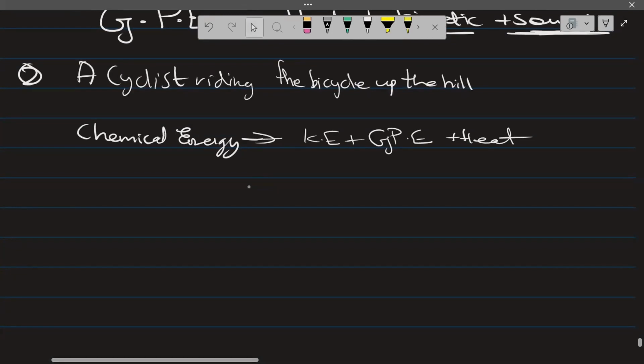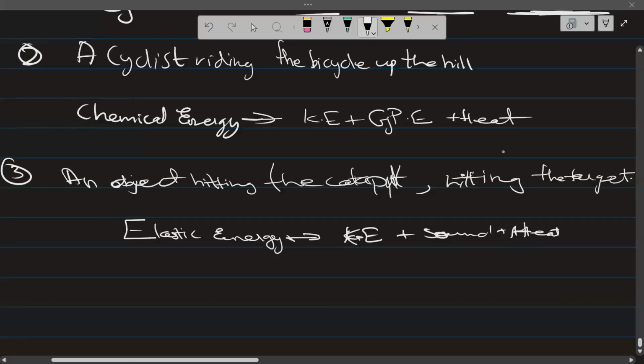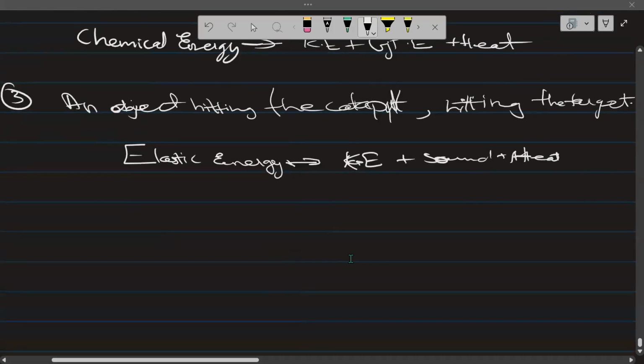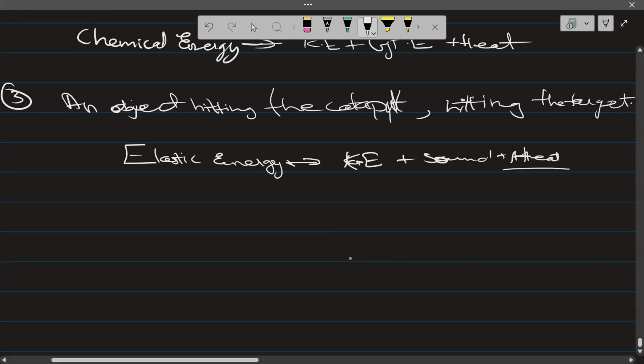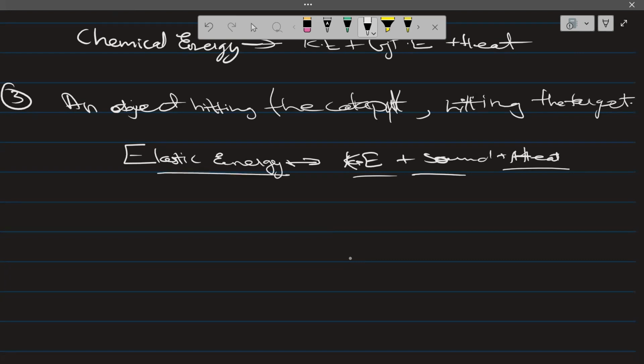Now let's do the third example of energy transfer: an object released from a catapult and hitting the target. In this example, the elastic energy is transferred to kinetic energy, sound energy and heat energy. So these three are the conversions of energy.